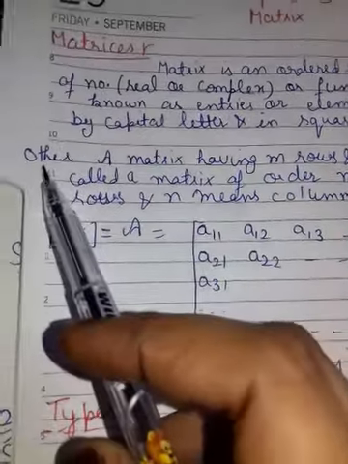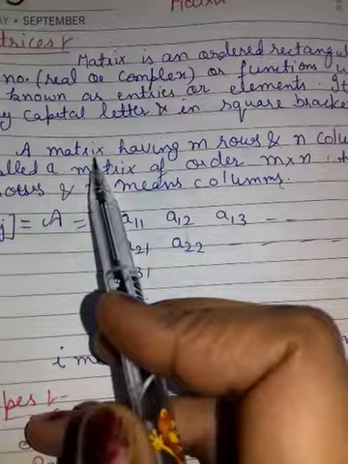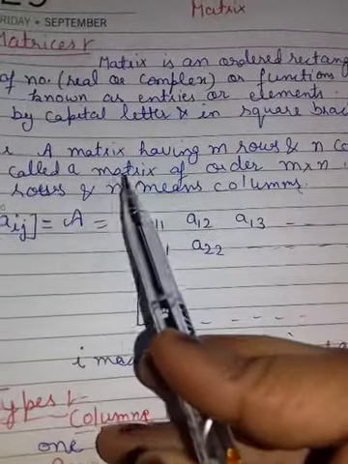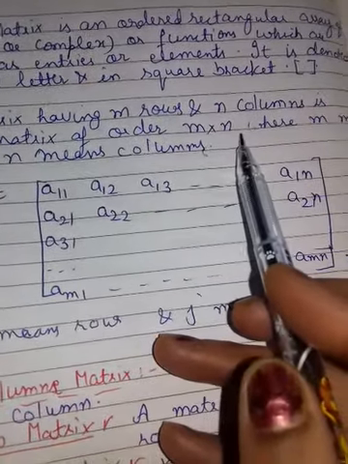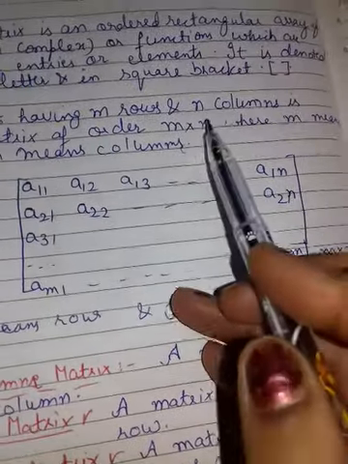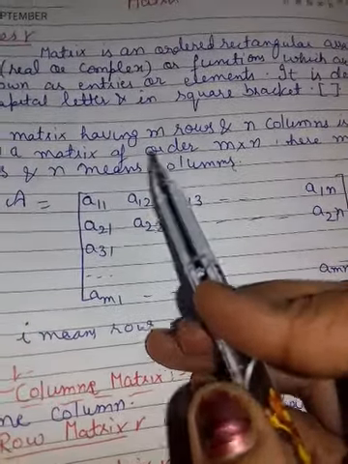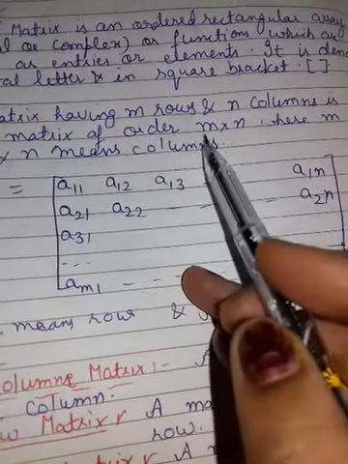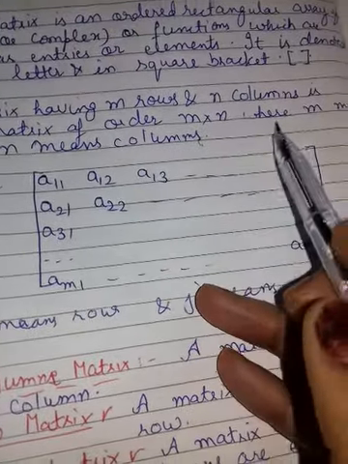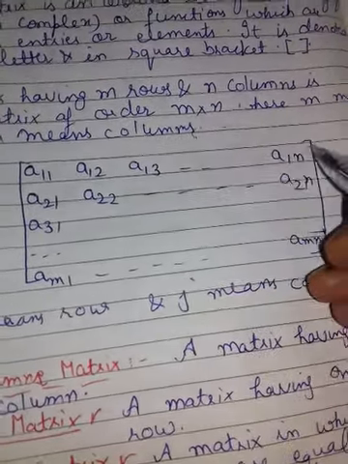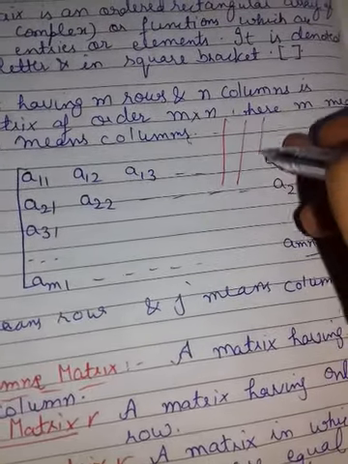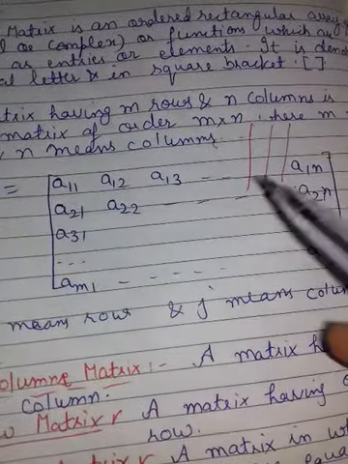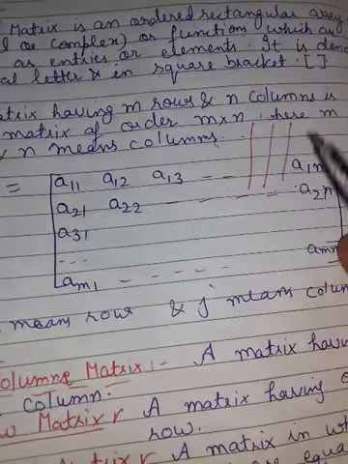Now, in other words, I am defining again what a matrix is. A matrix having m rows and n columns is called a matrix of order m by n, where m means rows and n means columns. Clear? M is always in the horizontal form, and n, meaning columns, is always in the vertical form.